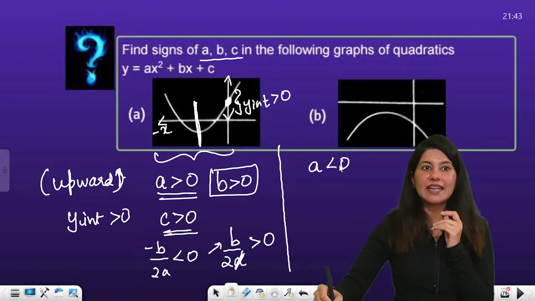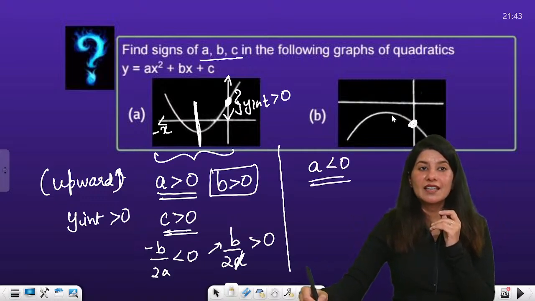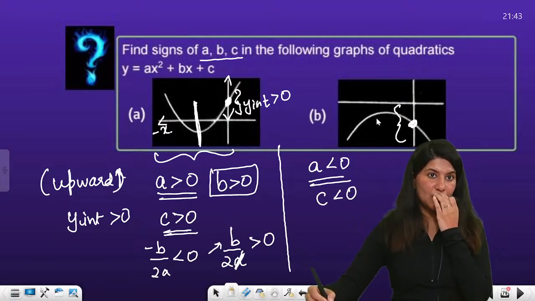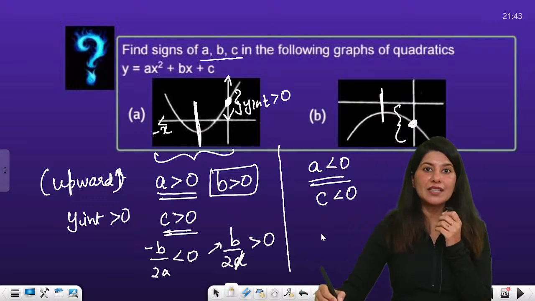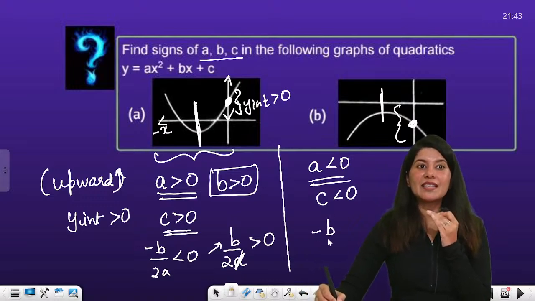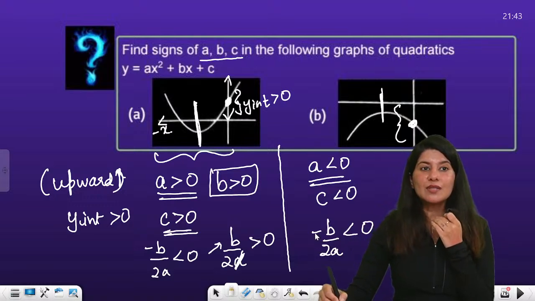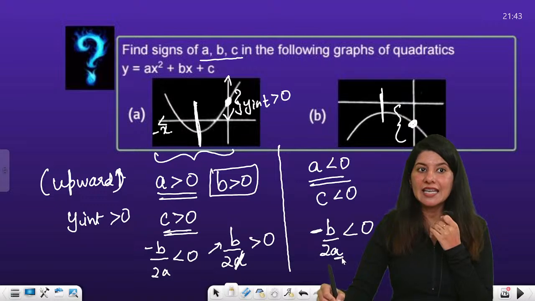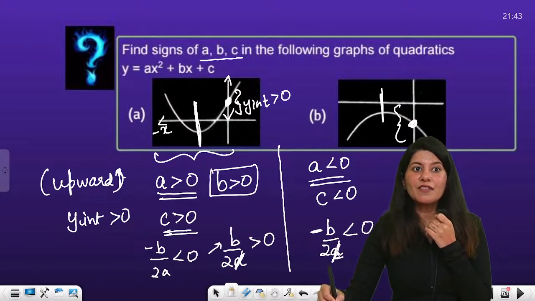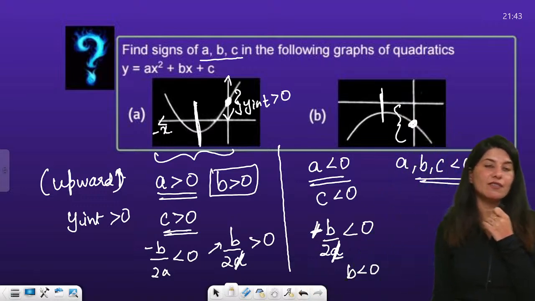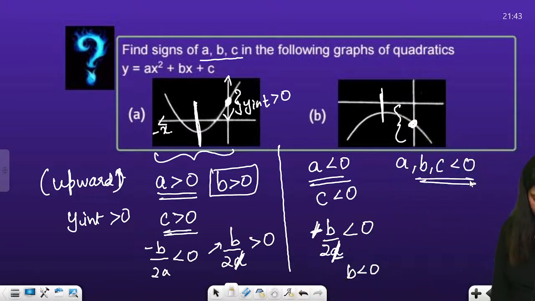Okay. So what about this? A is clearly negative in this. C, can you see this is y negative? So C is also negative, right? What about the vertex? The x coordinate of the vertex, minus b by 2a, is also negative, right? So can you see this minus sign over here, and a is also negative? So negative cancelled out with this negative. So B will also become negative. So all A, B and C, all three are negative in this particular case.